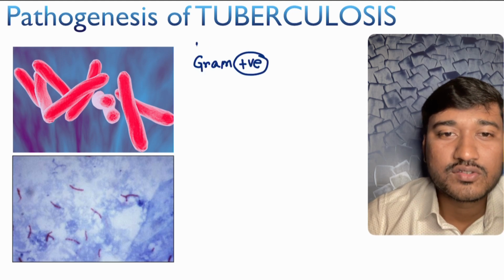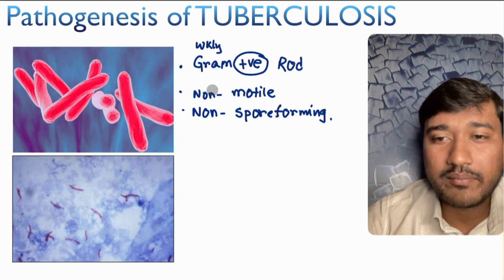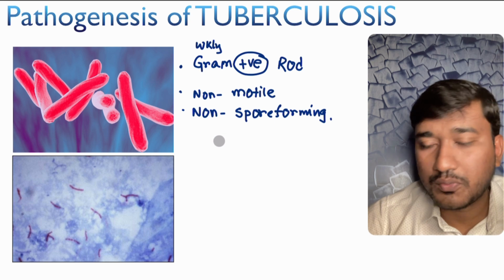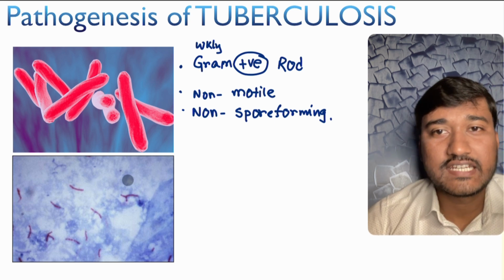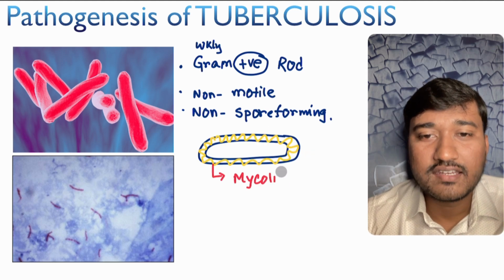Okay. So what is TB bacteria? TB bacteria is basically weakly gram-positive and rod-shaped bacteria, and they are non-motile and non-spore forming. And this is the slide you can see. This is basically your Ziehl-Neelsen stain. Okay. And this is our bacteria.